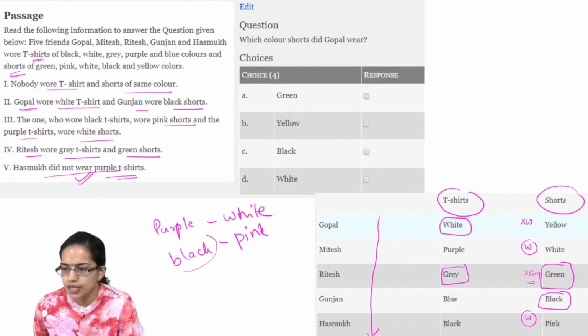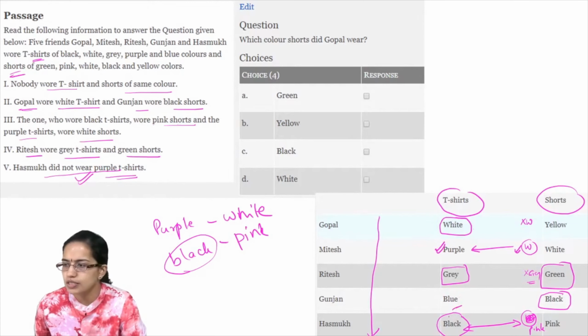So Hasmukh would wear what? Only 2 shades would be left here. So he would wear black, and when he is wearing black, this combination would be pink. And if this is pink, white cannot be here. So the only option white can be here would be this. And if this is white, this has to be purple. And then the only option that would be left would be blue with Gunjan.